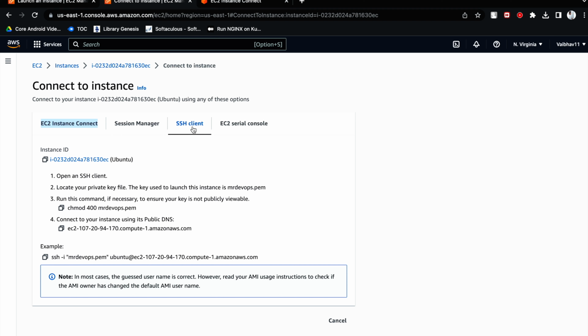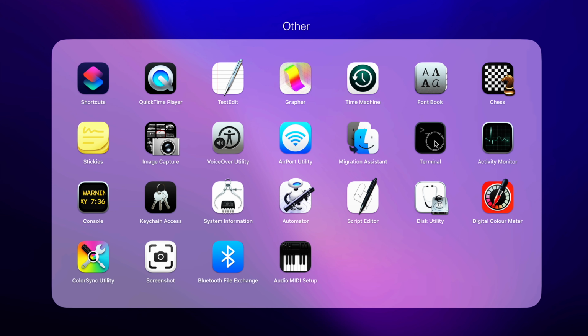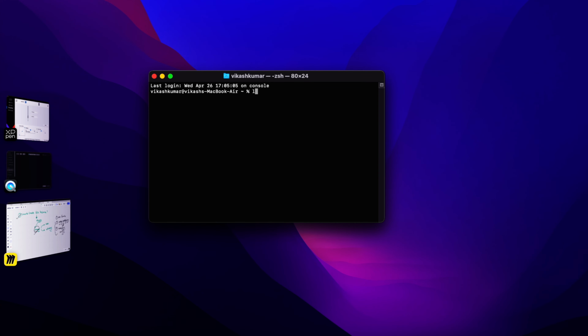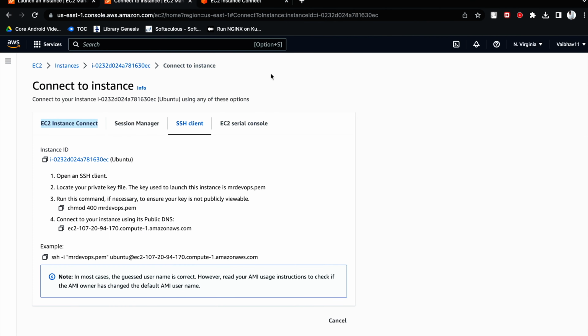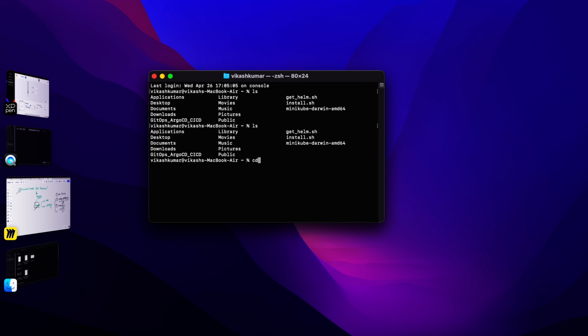So this is going to be the command line way. Okay, for that what you have to do, you have to open your terminal, and all the steps whatever is required to connect to that particular EC2 instance is already mentioned here. So here we have to locate the file path into downloads.